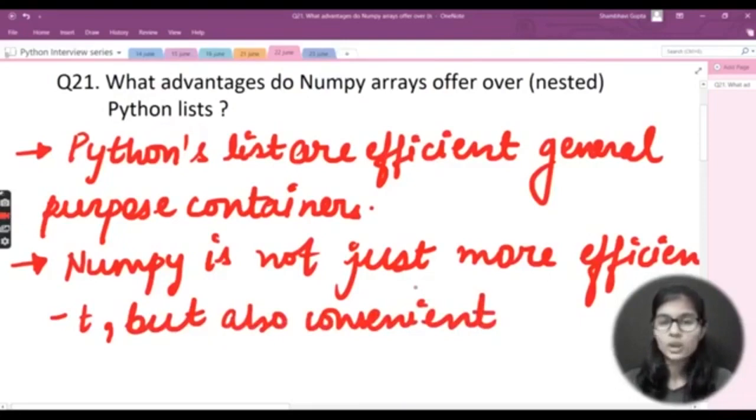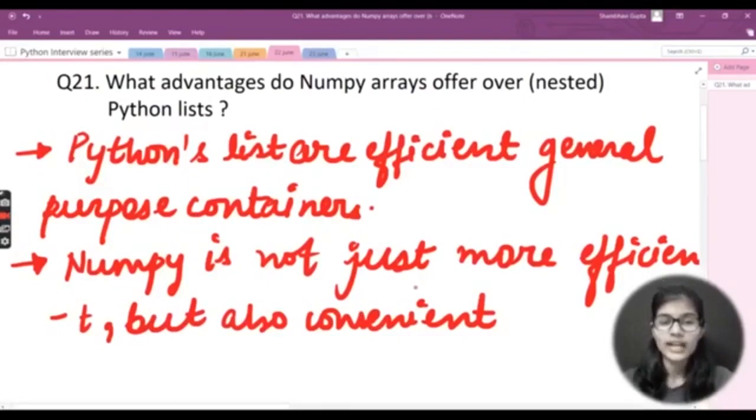Basically, we get a lot of matrix operations which we can perform on NumPy arrays, and that is absolutely free, right? We can perform any vector or matrix operations for free, and we can deal with very large numbers as well, which take a lot of time by pen and paper to find out those values. But with the help of NumPy, things are very easy. Just write the thing, use that function, and you'll simply get your exact answer, right? So this means that NumPy is not just more efficient, but also convenient.